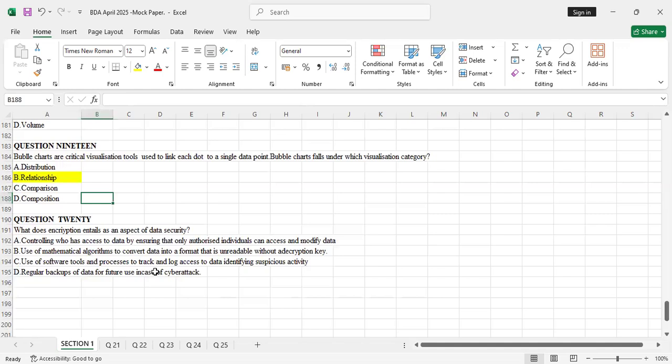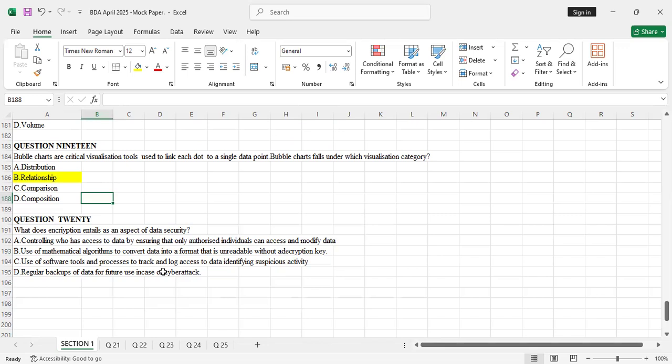What does encryption entail as an aspect of data security? Yeah, in data security, there's what we call encryption. So what is encryption as far as data security is concerned? A, controlling who has access to data by ensuring that only authorized individuals can access and modify data. No, that's not encryption. That's the creation of a password.